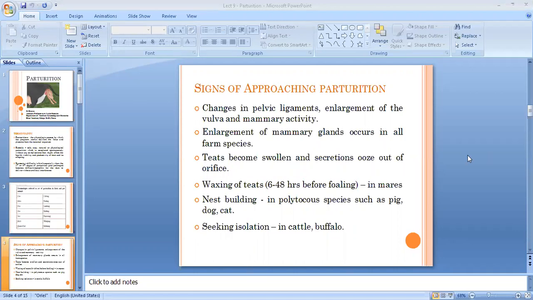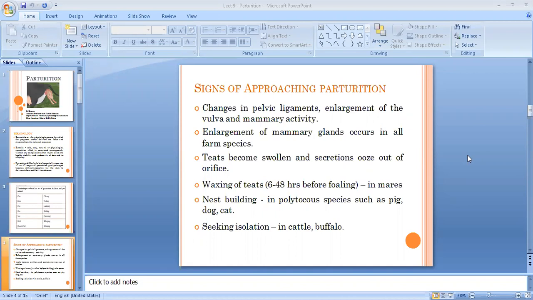The fetus is still inside the womb, so you won't be seeing the fetus, but you will see dam showing certain signs. I have not elaborated very extensively these signs because it is not very important for you. Once you will come in fourth year and you will read about obstetrics, then it will be very important to understand all the various signs of parturition. So for you people, just an introduction or in brief, it will be enough.